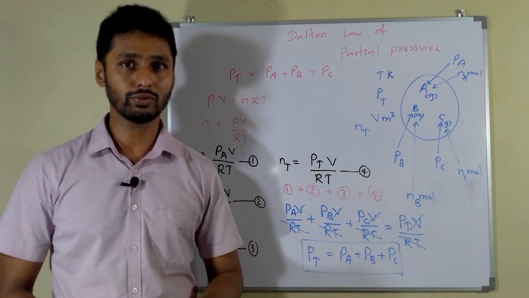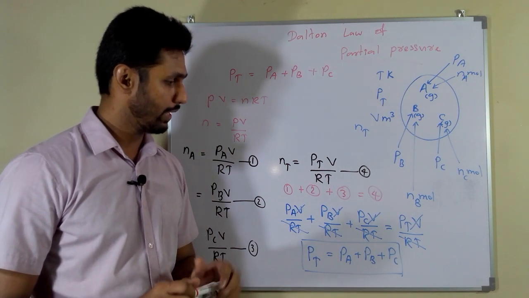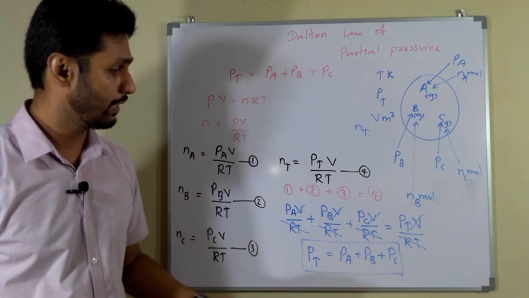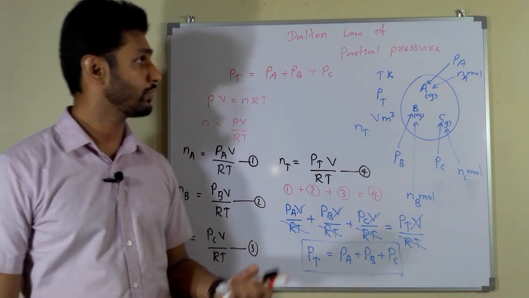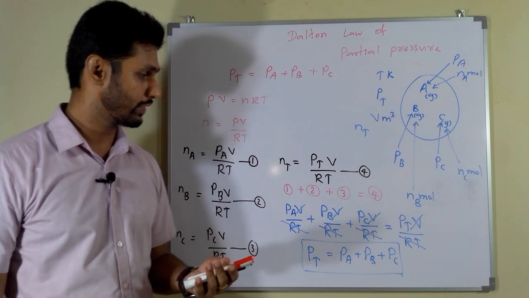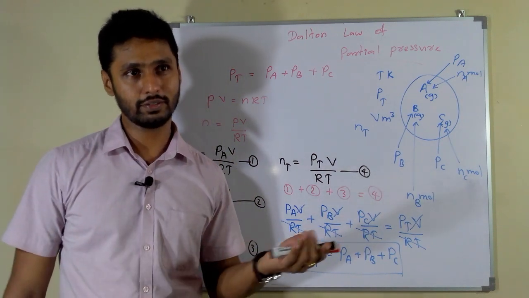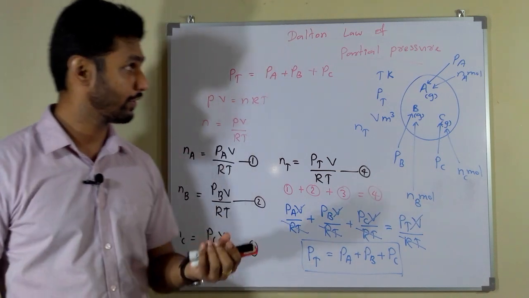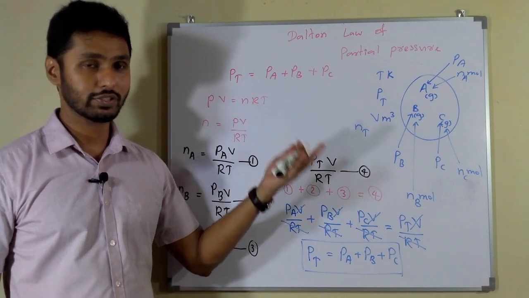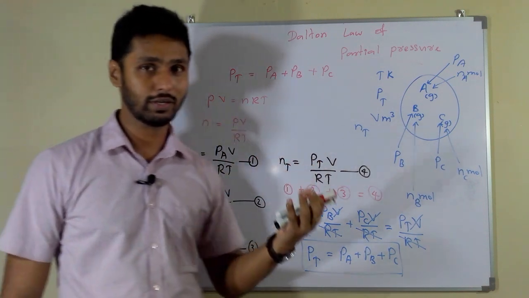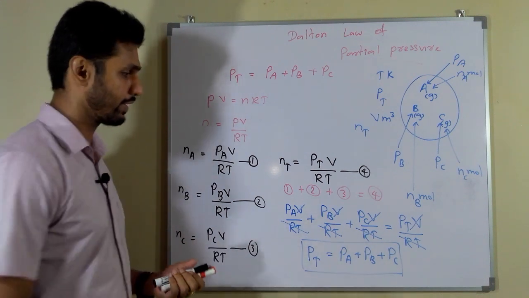So we can derive Dalton's partial pressure law by using the ideal gas equation. You should be able to do this by yourself, and we can write another form of formula by using these equations. There is a relationship between a gas's partial pressure and its mole fraction. So let's try to generate that formula.